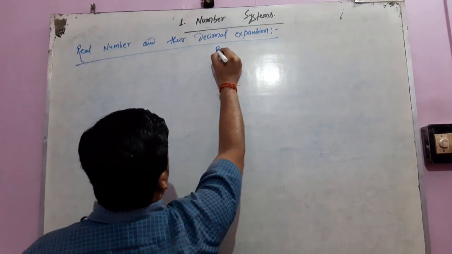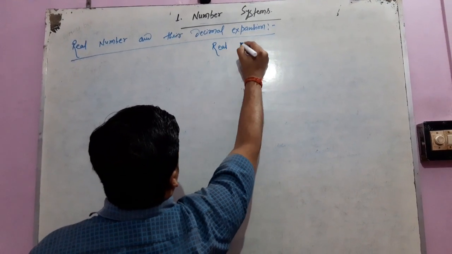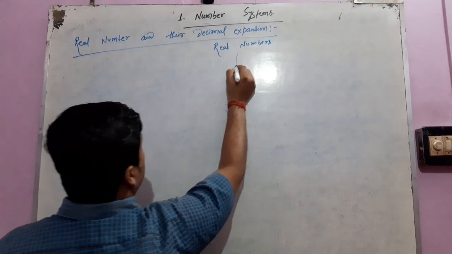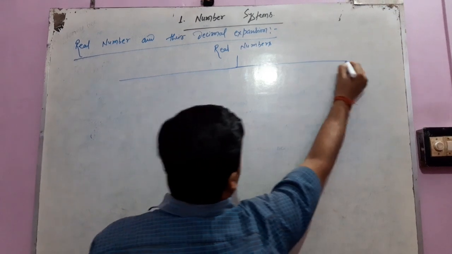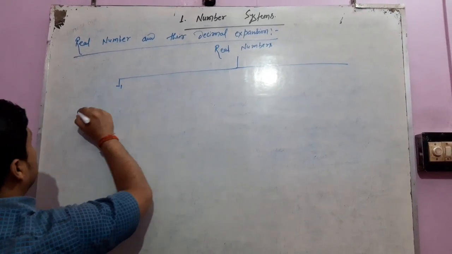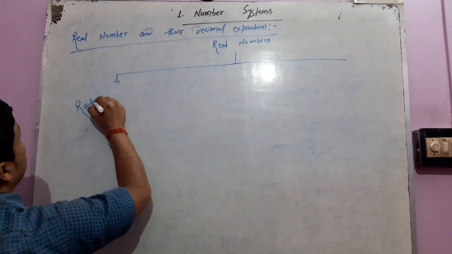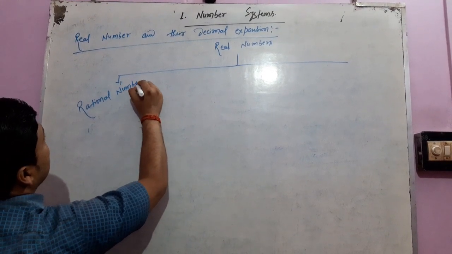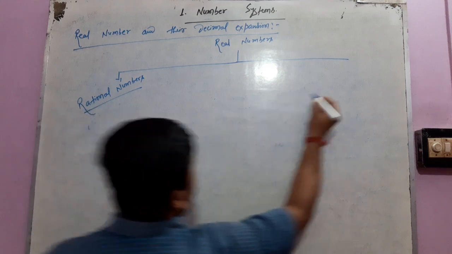Now, as we know, real numbers are of two types. One, rational numbers, and second, irrational numbers.